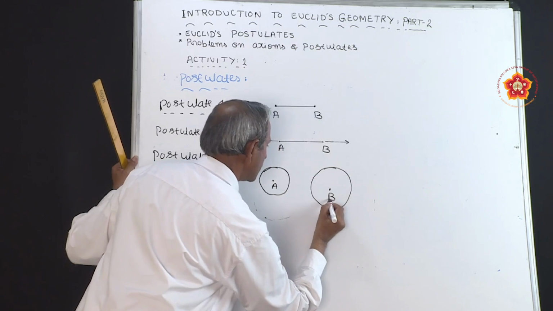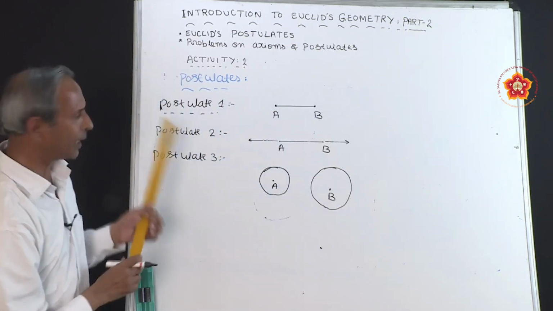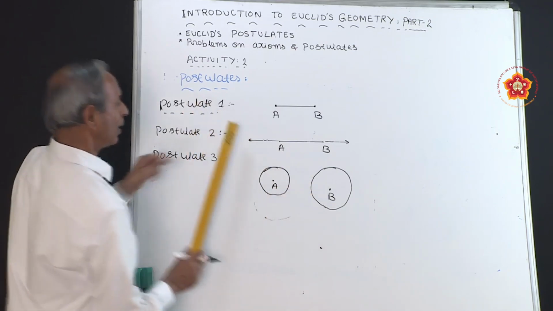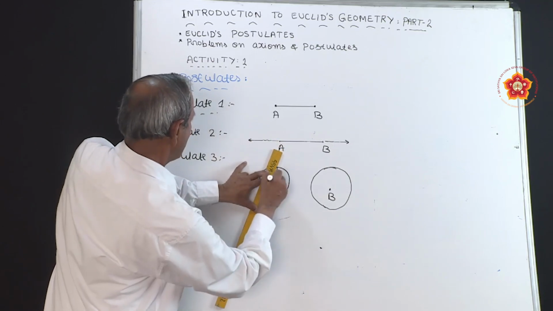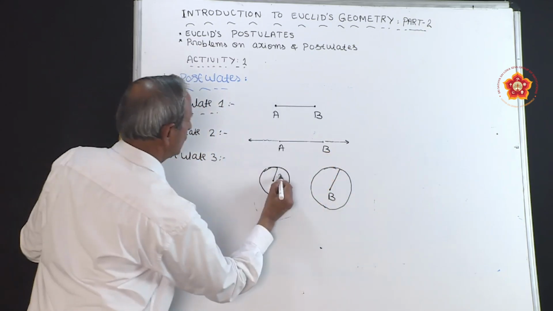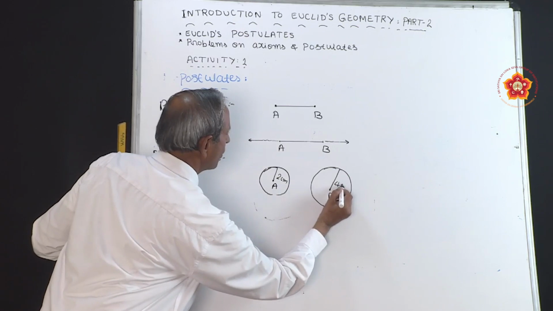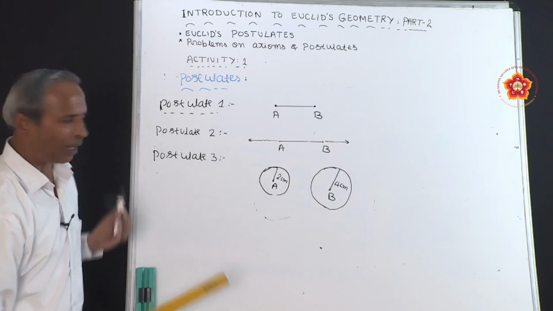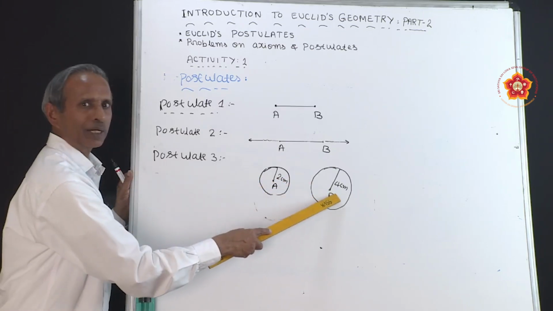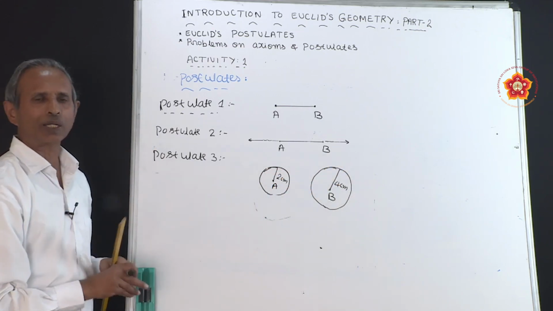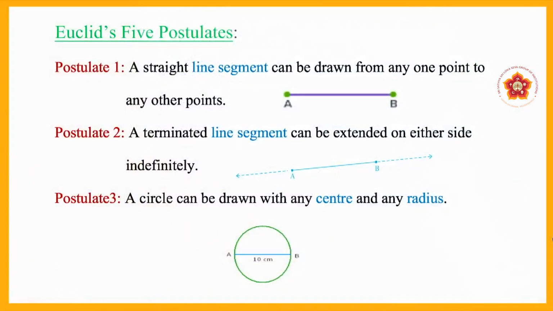Practically you can draw and show that with any center and with any radius you can draw a circle. Here the centers are different and we have taken different radii, maybe 2 centimeters here and 4 centimeters here. Therefore, practically we can show this. It is only applicable for geometry, therefore it is also a postulate.